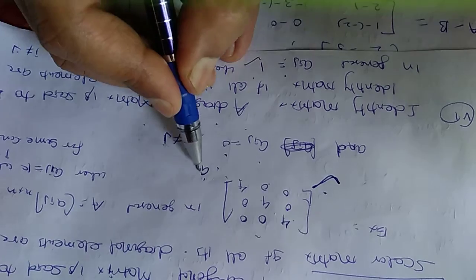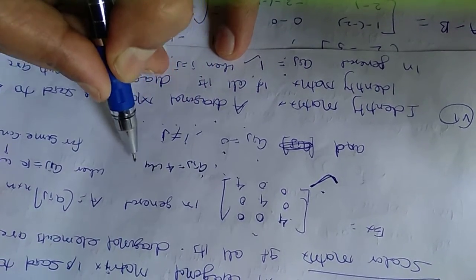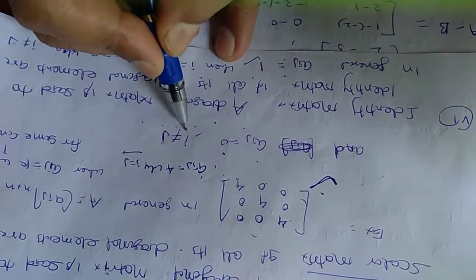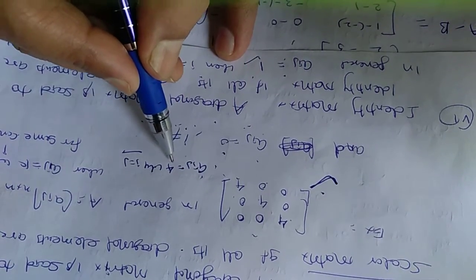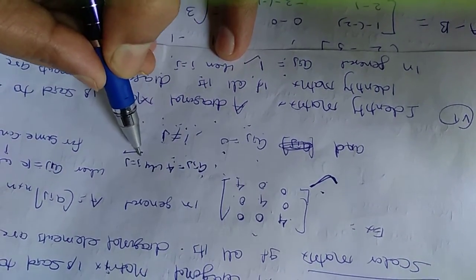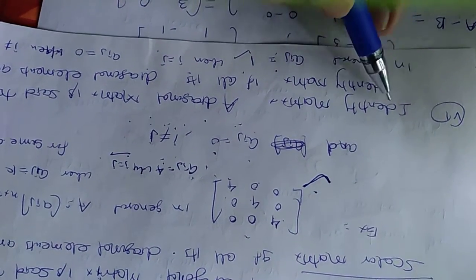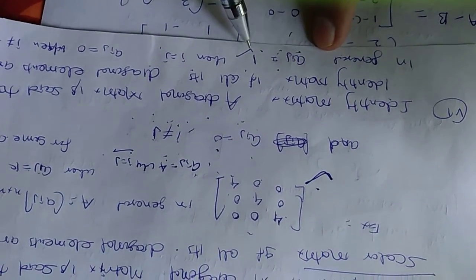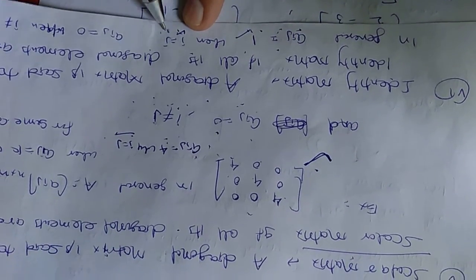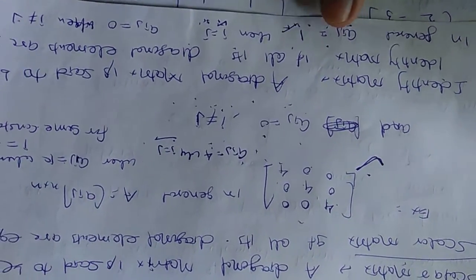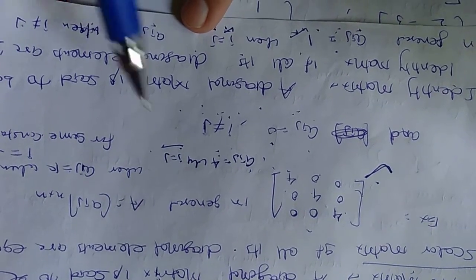In general, for an identity matrix, Aij is equal to 1 when i is equal to j, and Aij is equal to 0 when i does not equal j. Means when row and column are equal, the diagonal elements are 1. When row and column are not equal, then non-diagonal elements are 0.